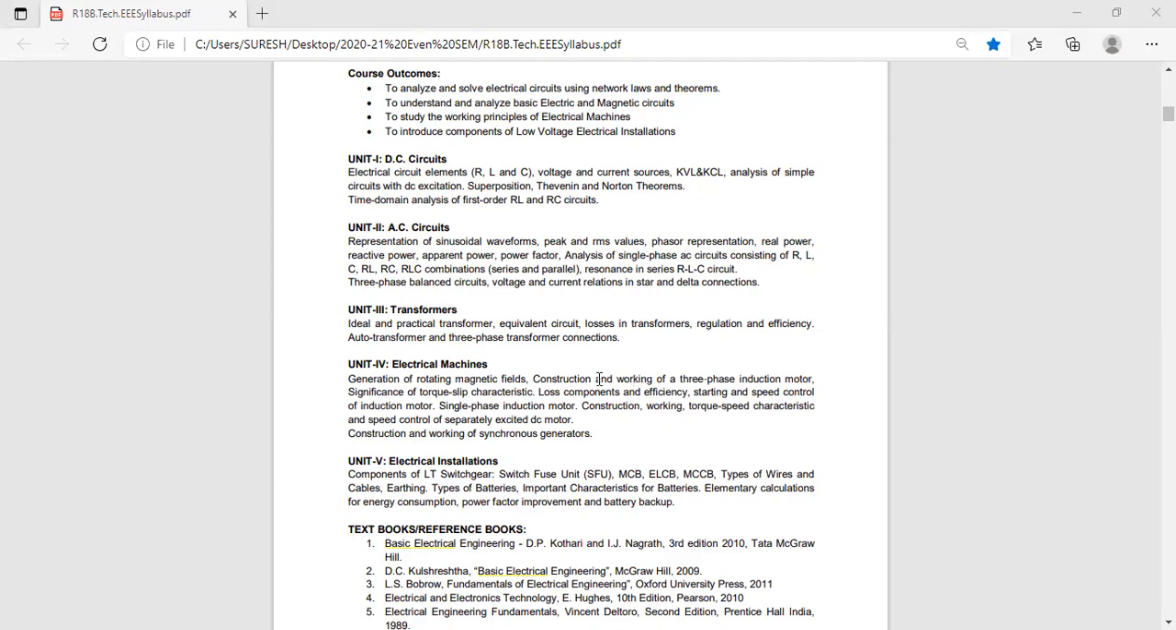Otherwise, what is skewing? Simply they will ask, explain skewing in squirrel cage induction motor. What do you mean by that? Why do you use skew? Anyone? Why slight skew is given at the end point of the squirrel cage rotor? 2 reasons I had told. What are those 2 points? Somebody can tell.